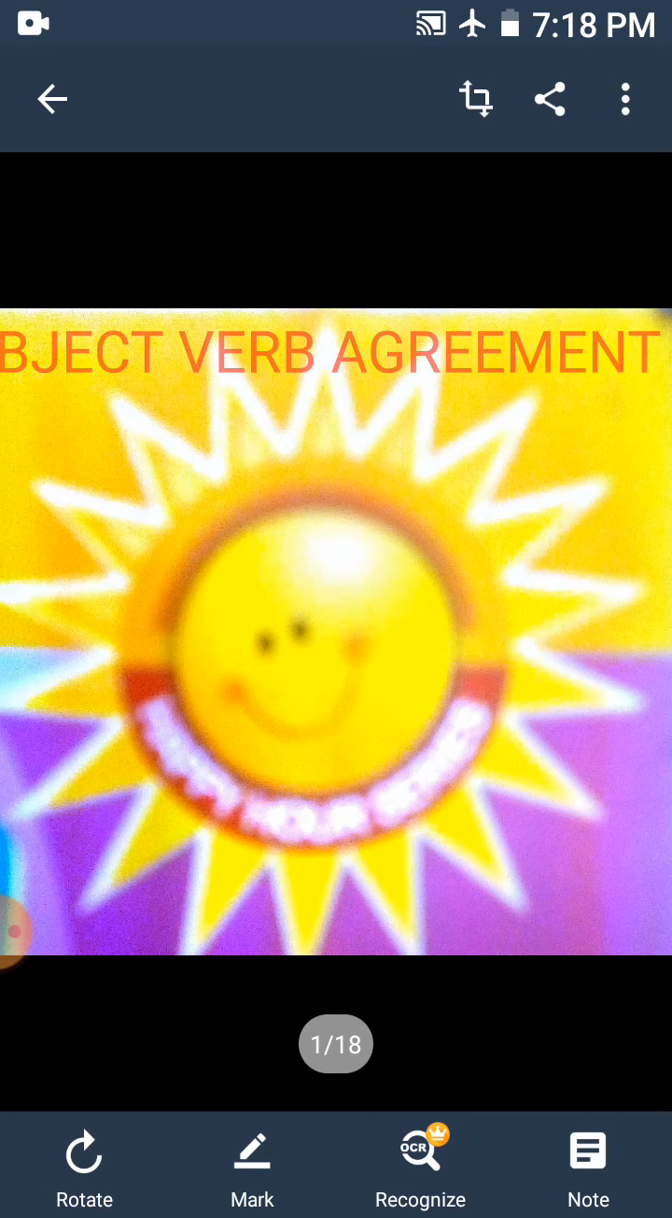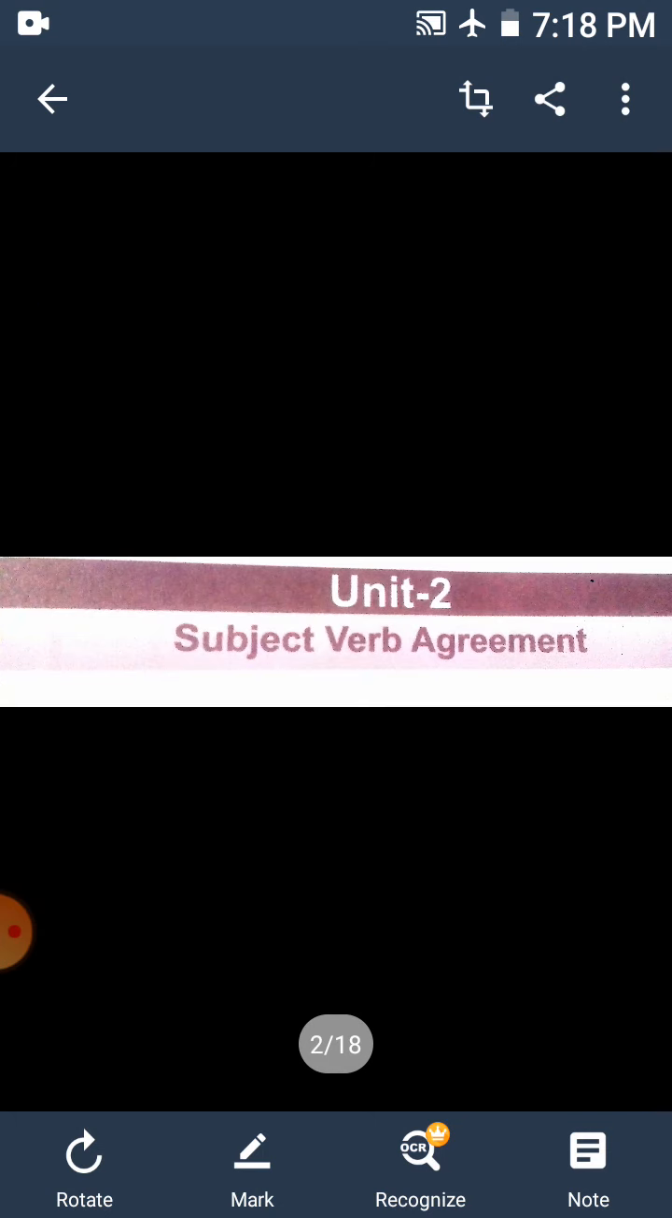Children, let us recall the rules with respect to subject and verb agreement. Basically, the singular subject, the singular noun, agrees with the singular verb. In the same way, the plural subjects, that means the noun, agrees with the plural verb. The verb must agree with the subject. This is the basic rule.